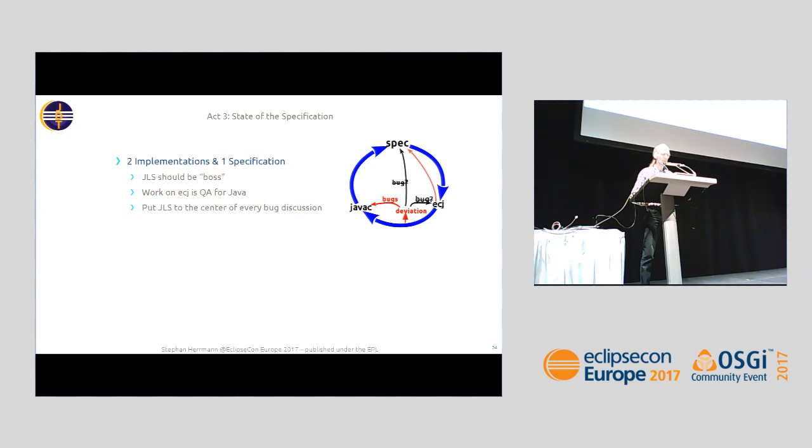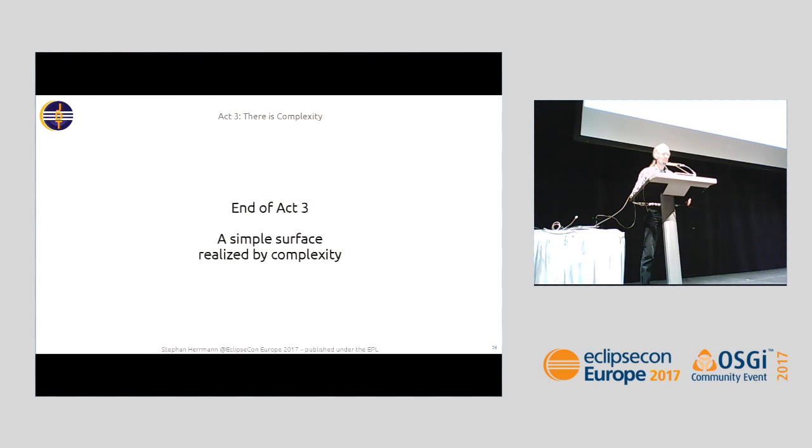Regarding JLS version 9, on this stage, let me just say I am concerned in several regards about where the JLS is currently and where it's moving. If you catch me at a coffee break or a beer, I can expand on this. At the end of Act 3, we've seen there's a lot of complexity behind this. And this is only the starting point, and the compiler complexity resulting from this is immense. But still, at the surface, the initial picture I showed you should be sufficient for most developers using all this.